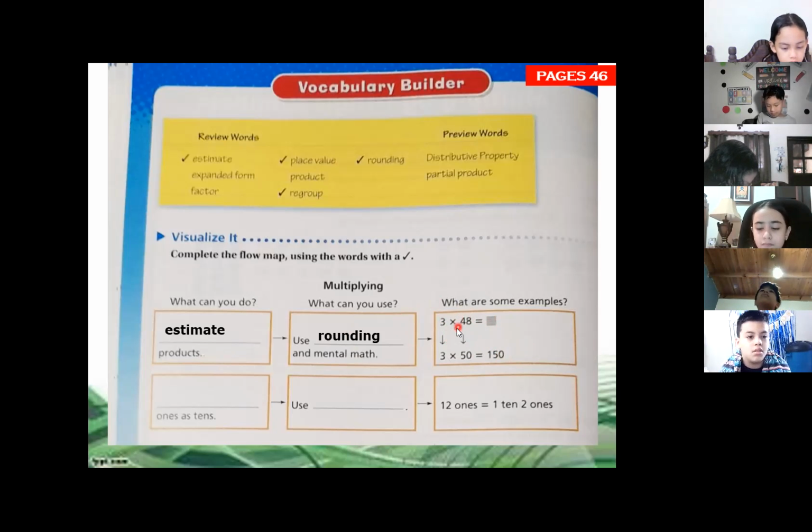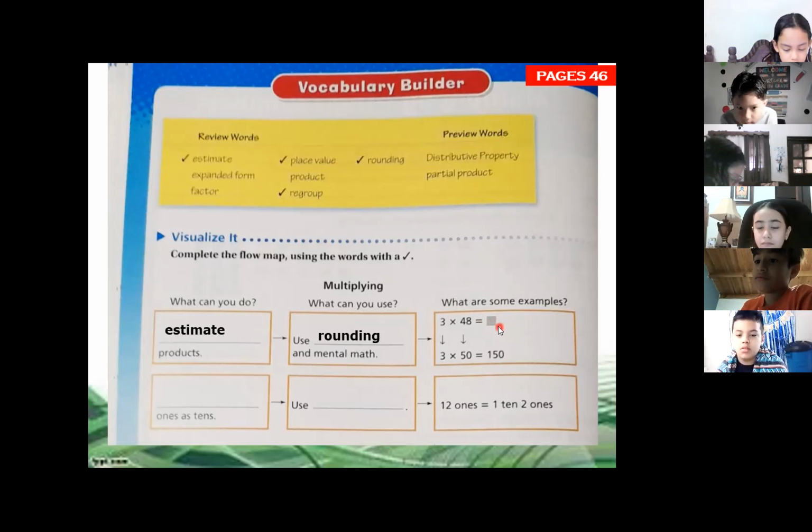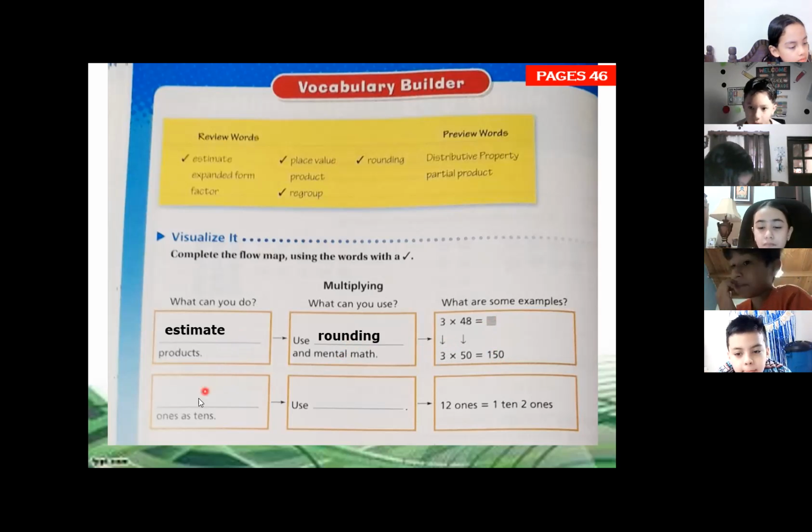rounding the number. In this case, we round number 48 to the nearest. 144. That is the answer, 144. Okay, excellent, Fernando. So 144 is close to 150. We will just estimate. Now let's complete the second part. Which other words are missing that they have a check that we can copy here?